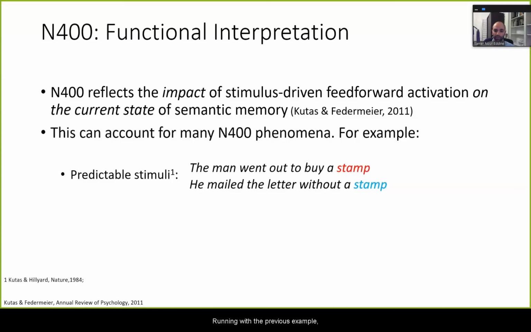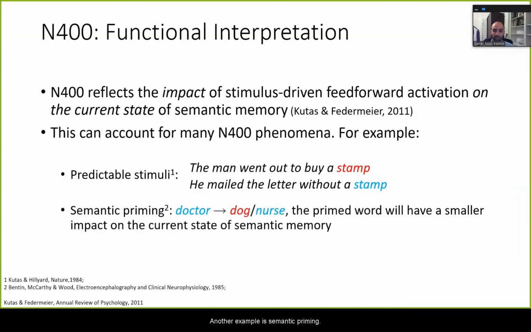So, running with the previous example, consider word predictability. If you read a sentence like "he mailed the letter without a stamp," where the final word is entirely predictable given the context, the word stamp is expected to have less impact on semantic memory than if it were not predictable. Another example is semantic priming.